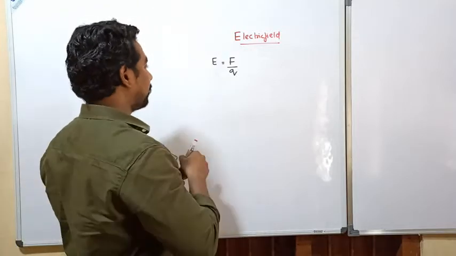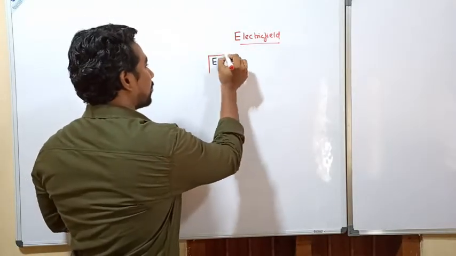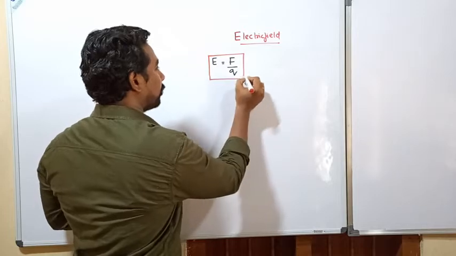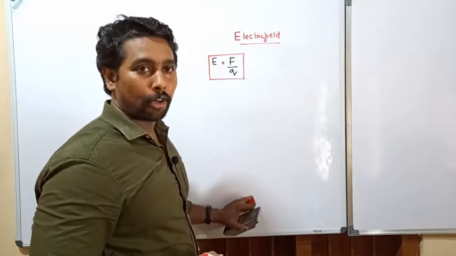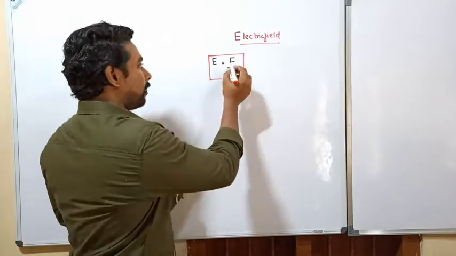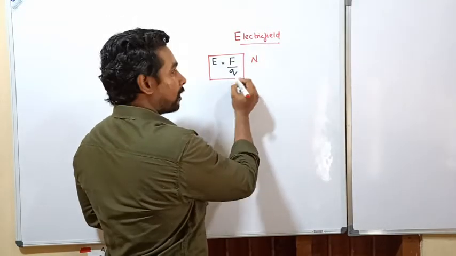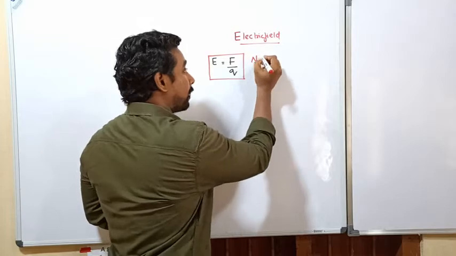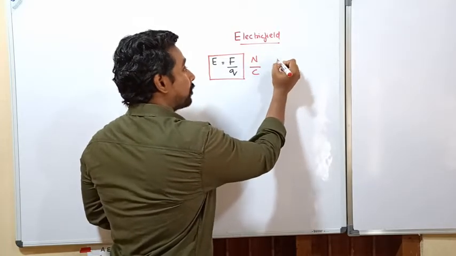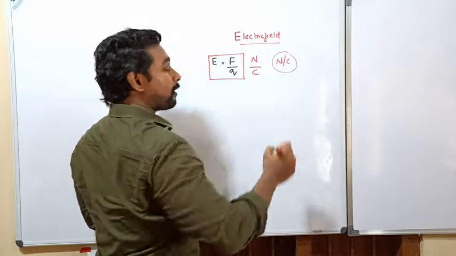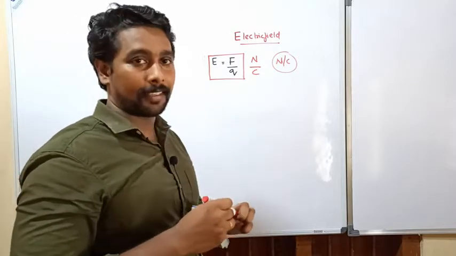Electric field is the force per unit charge. What will be the unit for that? For force, we have the SI unit Newton. For charge, we know the unit Coulomb. That means Newton per Coulomb. This is the SI unit of electric field.